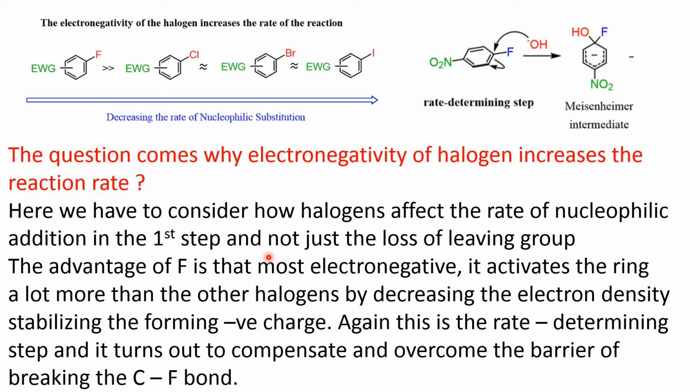And we have seen that fluorine has the advantage, it is the most electronegative. It activates the ring a lot more than the other halogens by decreasing the electron density so that the nucleophile can easily attack, and through its strong minus I effect, it stabilizes this negative charge. Okay, when this negative charge is formed, through its strong minus I effect, it delocalizes or stabilizes this negative charge. So again, this is the rate determining step, and it turns out to compensate and overcome the barrier of breaking the C-F bond.